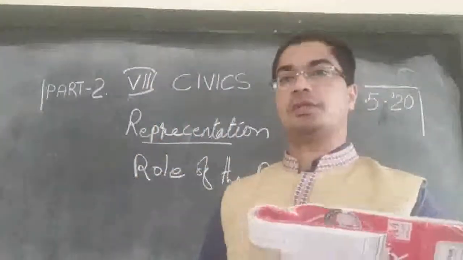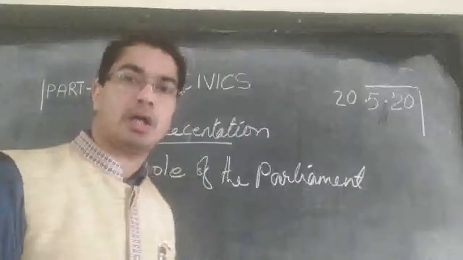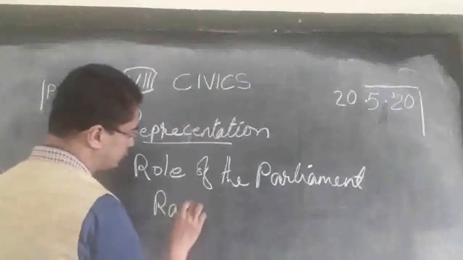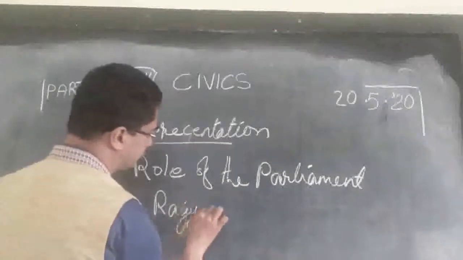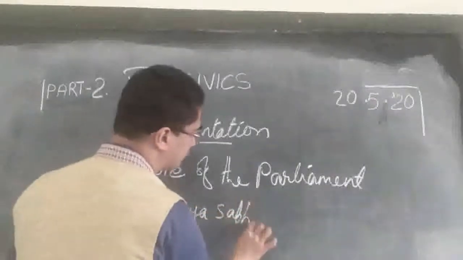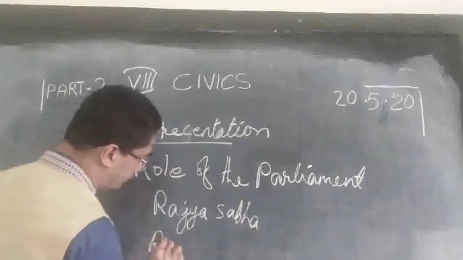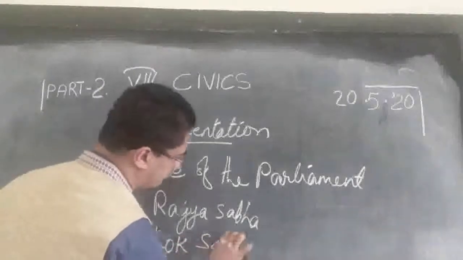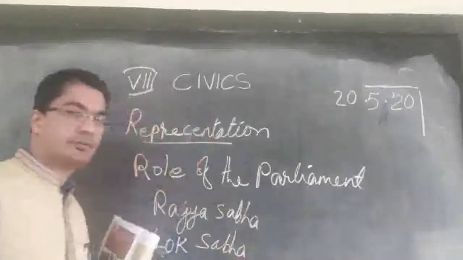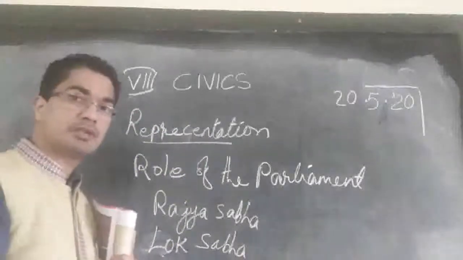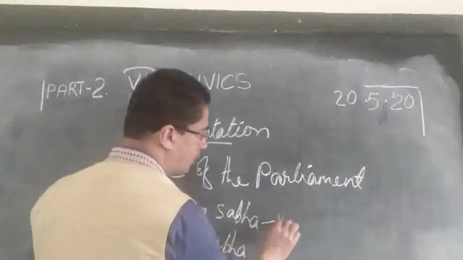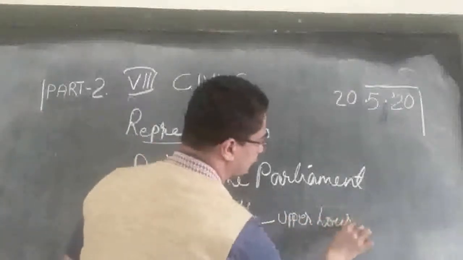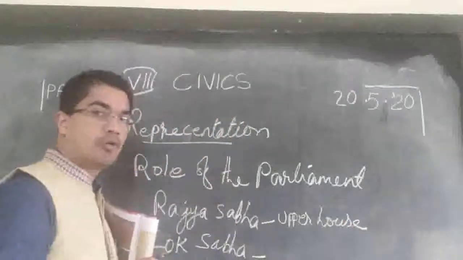We said there are two houses, Rajya Sabha and Lok Sabha. Another name for these two houses is upper house and lower house.